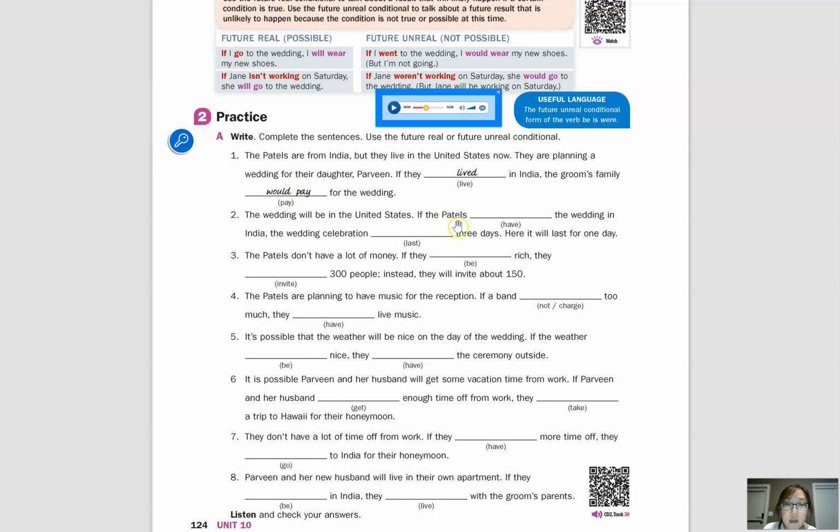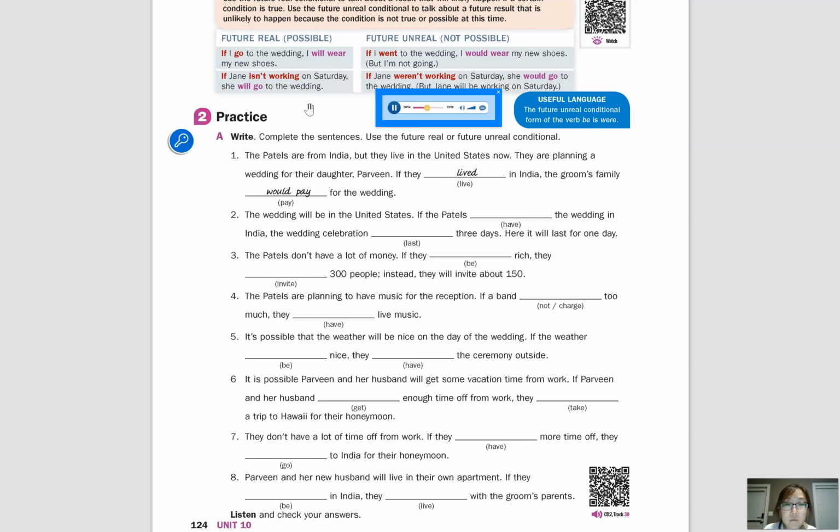And then here, if the Patels had the wedding in India, so same thing, they are not in India, so this is unreal. And then you would say the wedding celebration would last 3 days. Okay, and then number 3, if they were rich, but they're not. Okay, so they would invite 300 people. Okay, now let's keep going.